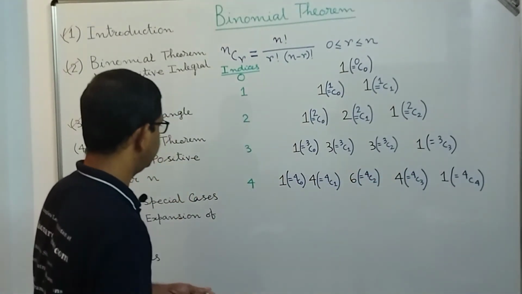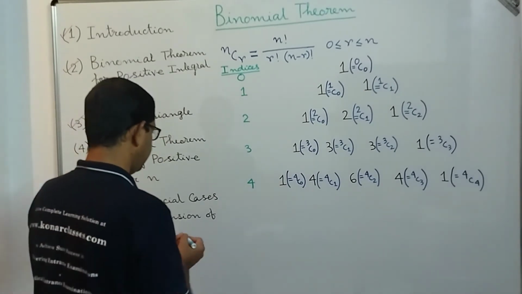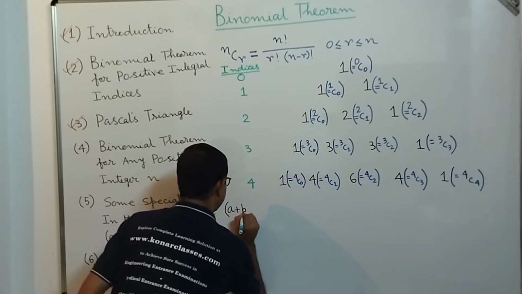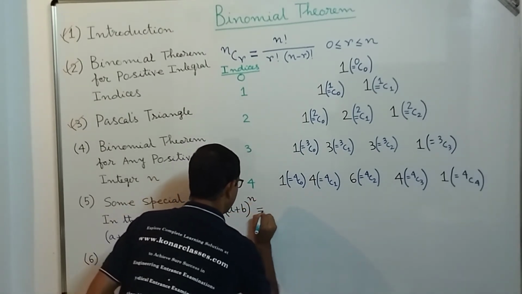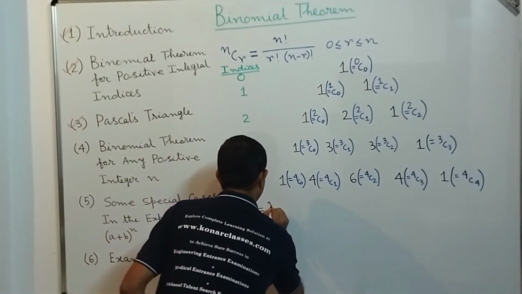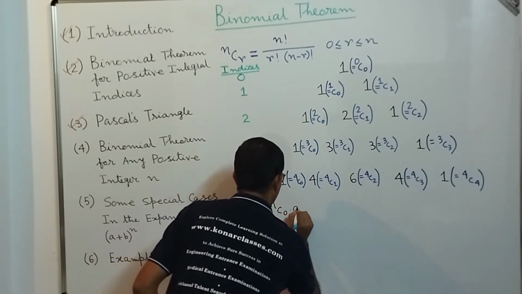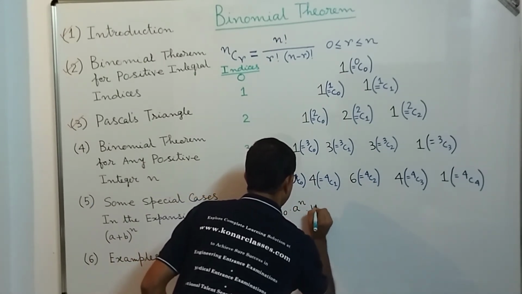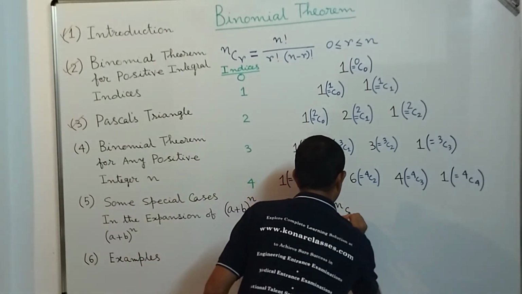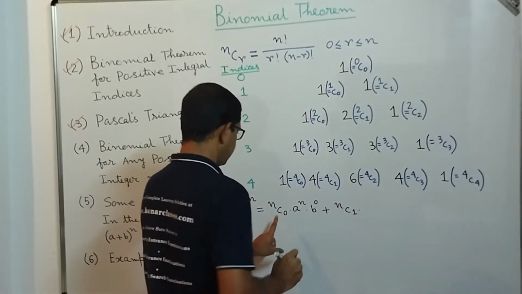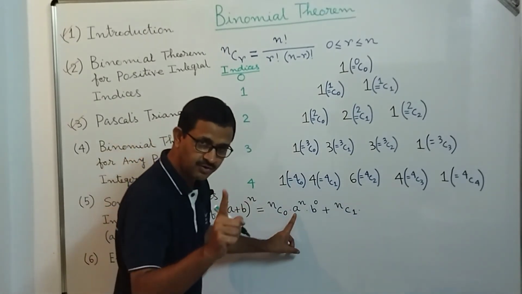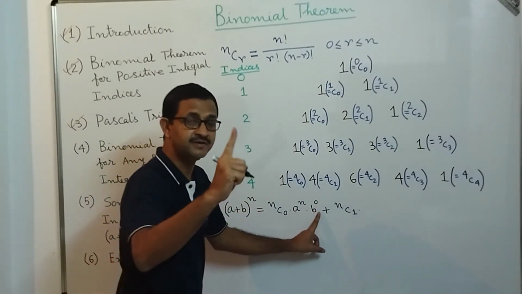So, dear students, the formula for (a + b)^n, we can get something like this: (a + b)^n is equal to, very important formula. First we write nC0 into a^n into b^0 plus nC1 into, so from nC0 it comes to nC1. Power of a will be reduced by 1, power of b will be increased by 1.